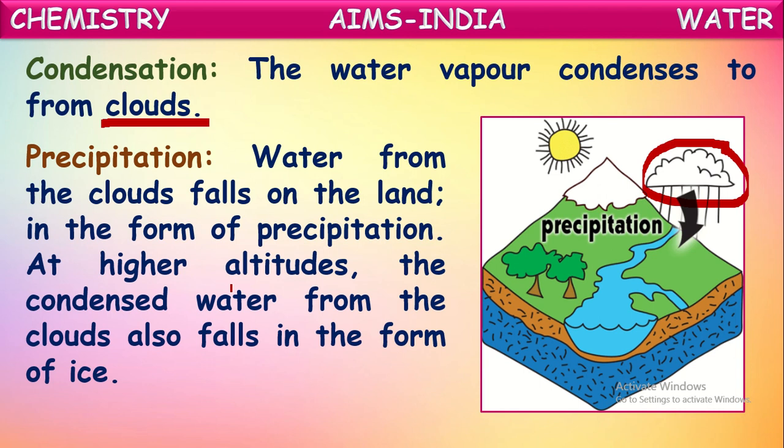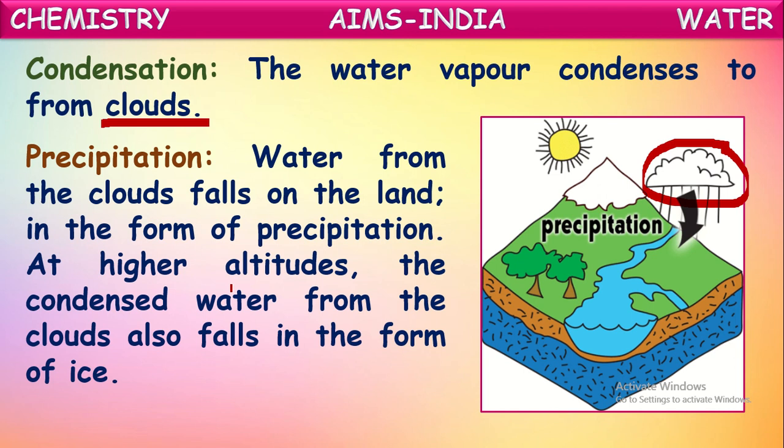Yes, so by the condensation process, water vapor is converted into cloud form. These clouds won't stay at one place, isn't it? They'll be moving on. When they touch cooler areas, cooler air, immediately these small droplets of water accumulate together and form bigger droplets of water. So these droplets cannot survive further in the air, so they come down.